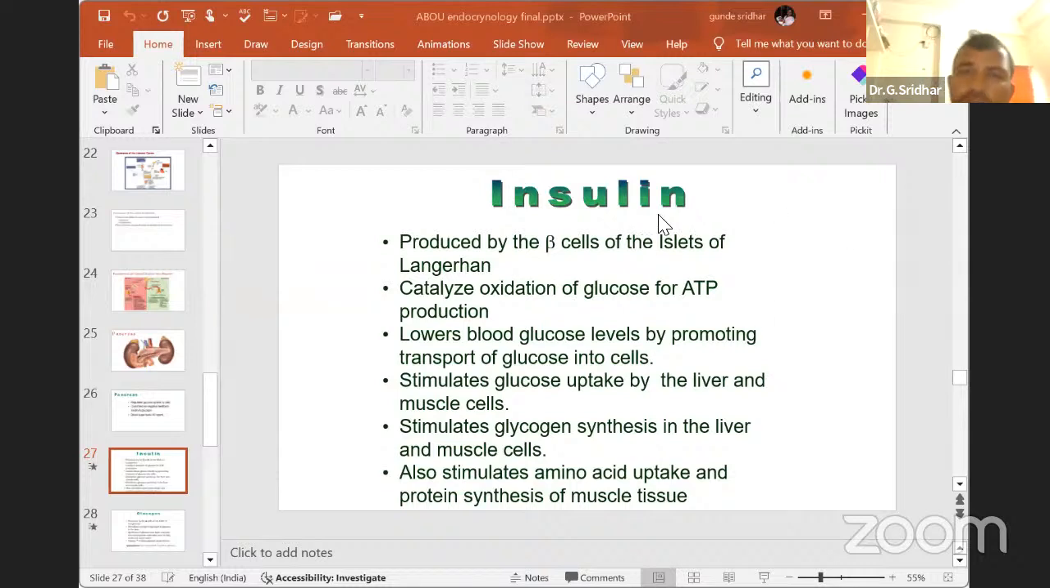If there is a small or less secretion of insulin, what will happen? There will be more sugar or glucose in the bloodstream, and you will find the disease called diabetes mellitus. For example, with the ADH hormone, I forgot to say that. If there is no ADH hormone, we will find a disease with more urine formation, called polyuria. That is called diabetes insipidus.